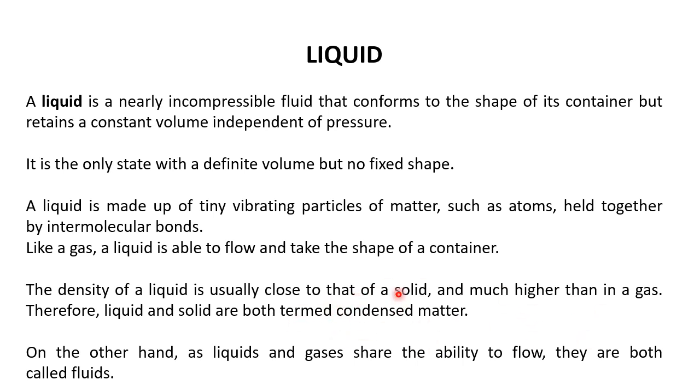Condensed matter means both densities are higher and close to each other. But gases are not condensed matter. On the other hand, as liquids and gases share the ability to flow, they are both called fluids. So these are the properties of liquids.